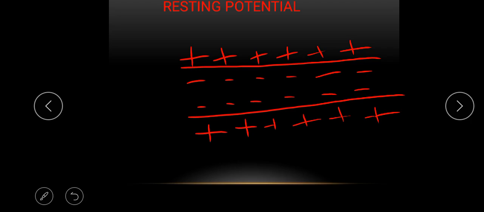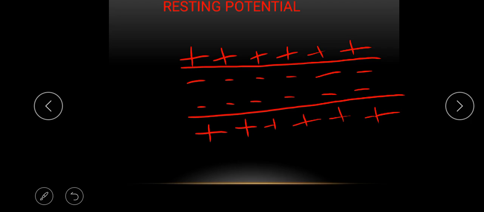Now, usually when a neuron is at rest, most of the gated channels are closed except the leak channel of potassium.